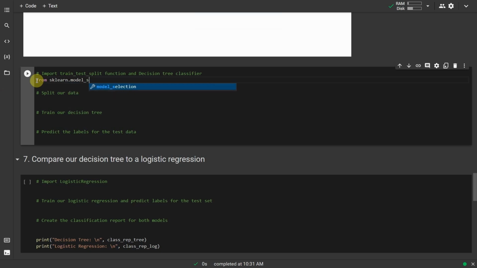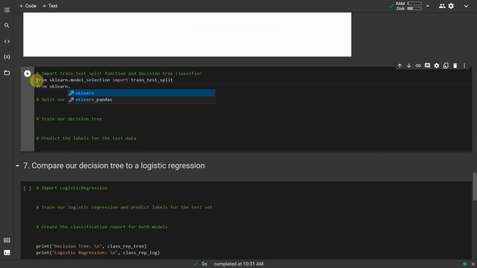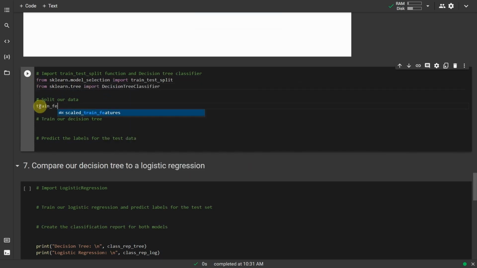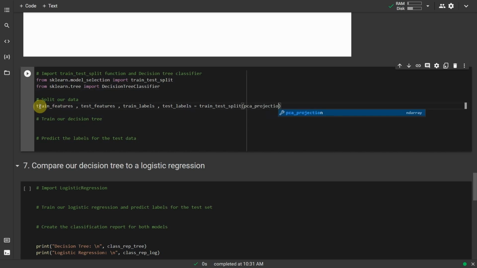Import the train_test_split function and DecisionTreeClassifier. From sklearn.model_selection import train_test_split. From sklearn.tree import DecisionTreeClassifier. Then split our data: train_features, test_features, train_labels, test_labels = train_test_split(pca_projection, labels, random_state=10).